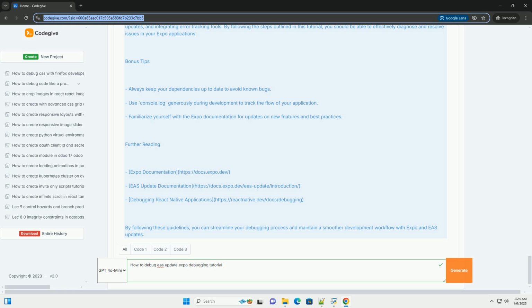EAS update documentation, https://docs.expo.dev/eas-update/introduction. Debugging React Native applications, https://reactnative.dev/docs/debugging. By following these guidelines, you can streamline your debugging process and maintain a smoother development workflow with Expo and EAS updates.